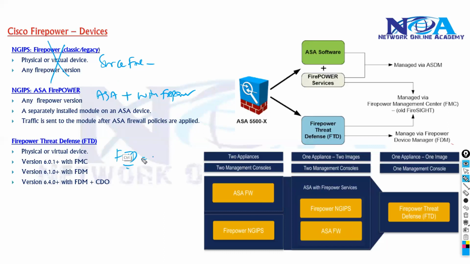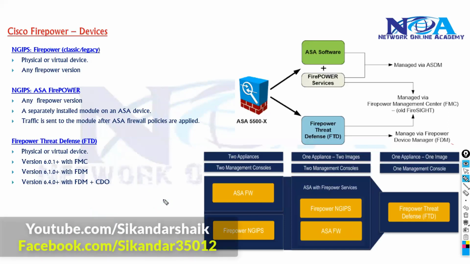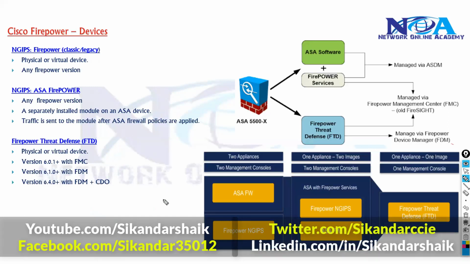There are a few terminologies we'll be using, like FTD or FMC. FMC is the management. FTD is the actual device, and Firepower is actually a next generation firewall service. So you can add that on physical hardware. That's what the FTD provides, or you can add it in the form of a module.